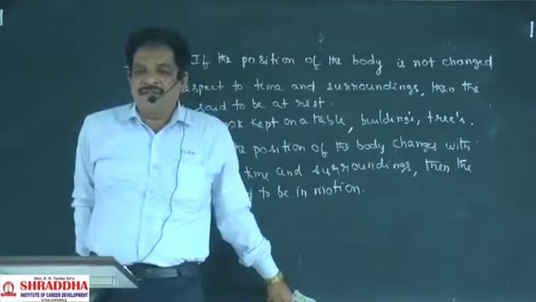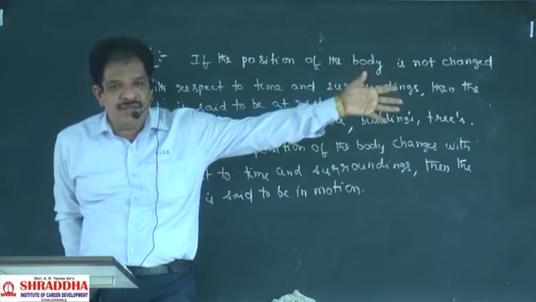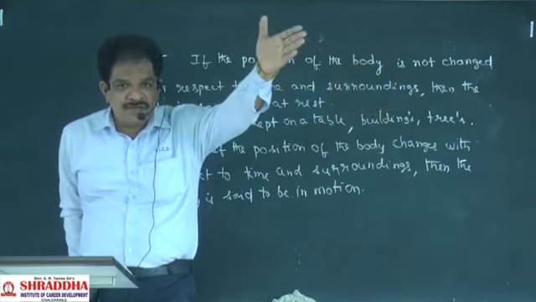Here, what are its surroundings? Gandhi Papula is there, so those are its surroundings. When it goes there, Janata Bank surroundings will be there. When it goes there, other surroundings will be there. So with respect to time and with respect to surroundings, the position of the body changes. Then that body is said to be in the state of motion.